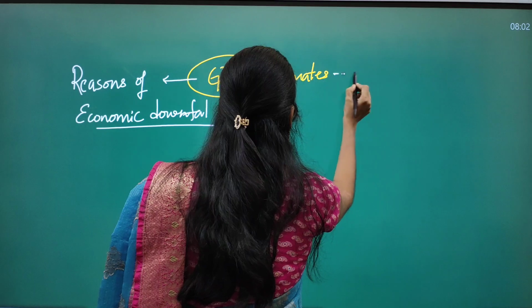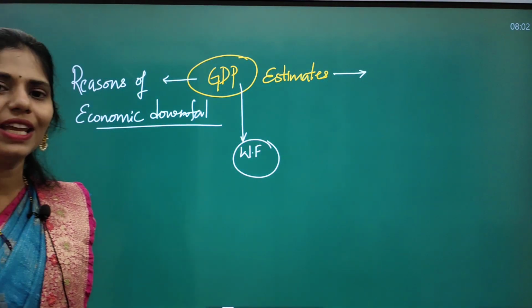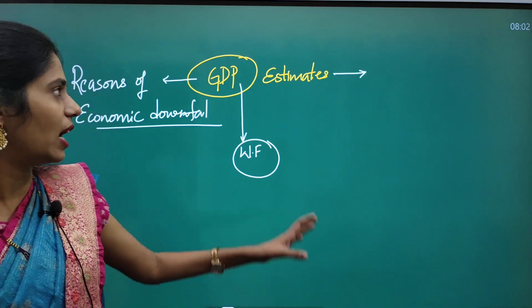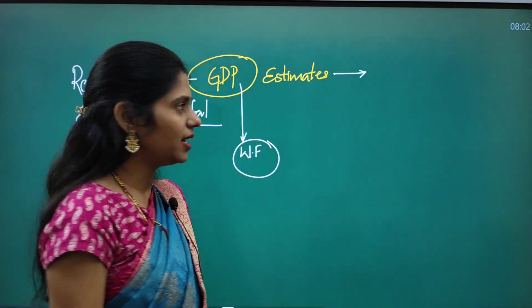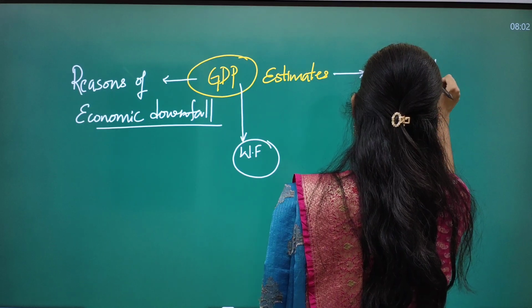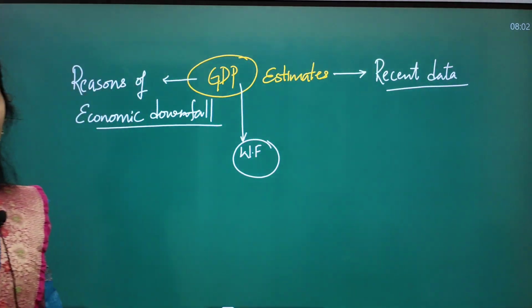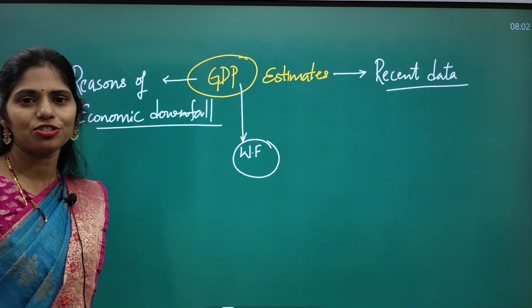And one more important dimension you can also think about here is not only NSO but even other organizations which are coming up with GDP estimates and their recent data. So many students are also writing state public service examinations, right?